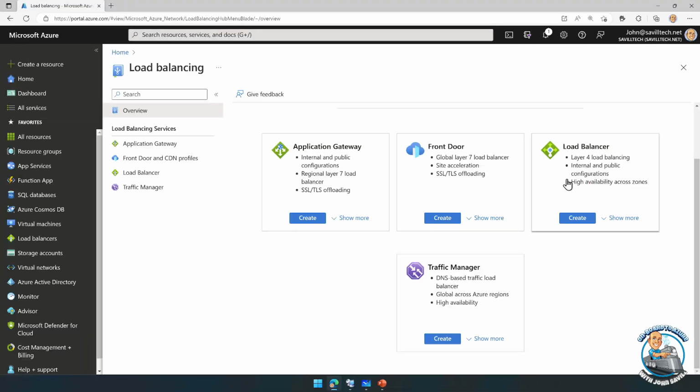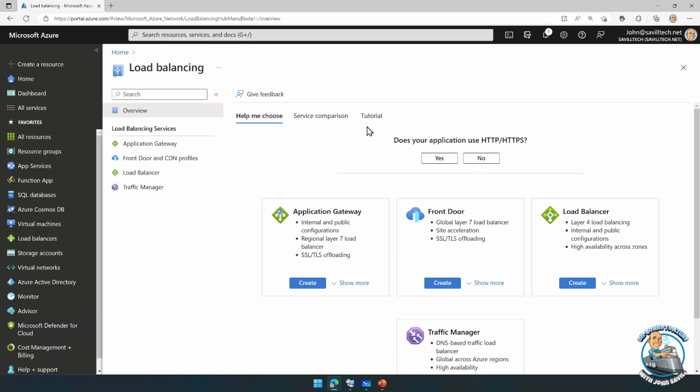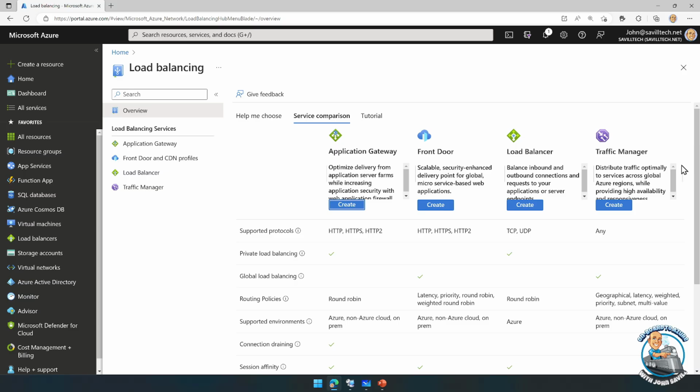And it's telling you, hey, layer 4, layer 7. But instead of looking at this questionnaire, I can just do a service comparison. It tells me, well, App Gateway, hey, look, it's HTTP, HTTPS, HTTP2, whereas load balancer is TCP and UDP. It tells me how it can distribute, what can be supported. So load balancer can only point to Azure services, whereas App Gateway can point to Azure and non-Azure and even on-prem things. So it has more flexibility.